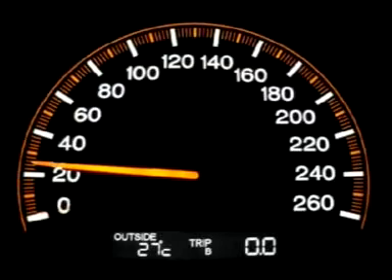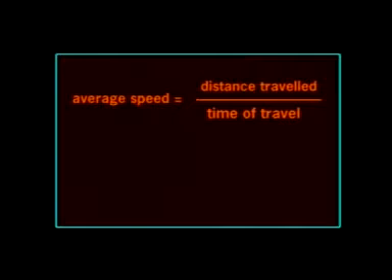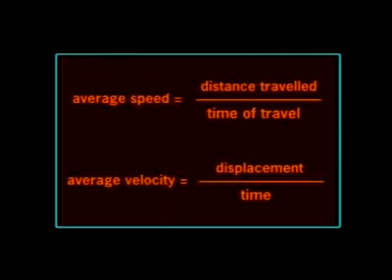Now look at the equations. Average speed is equal to the distance traveled divided by the time taken for travel. And the average velocity is equal to the total displacement divided by the time taken.